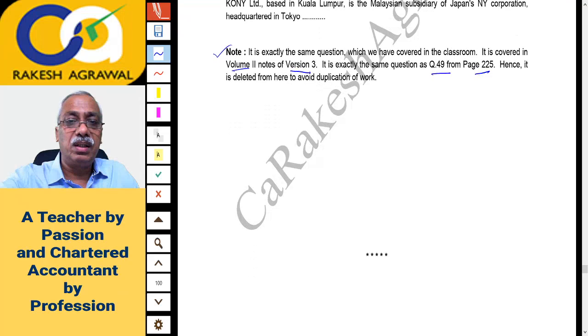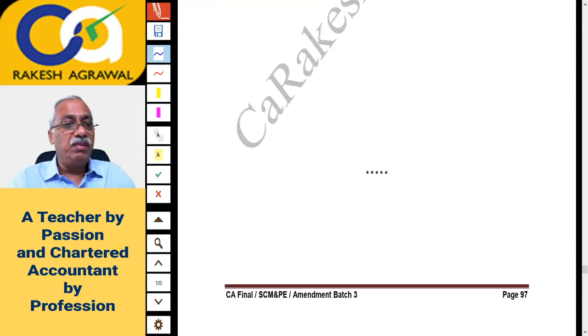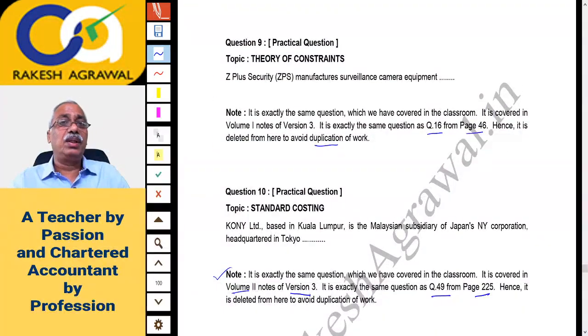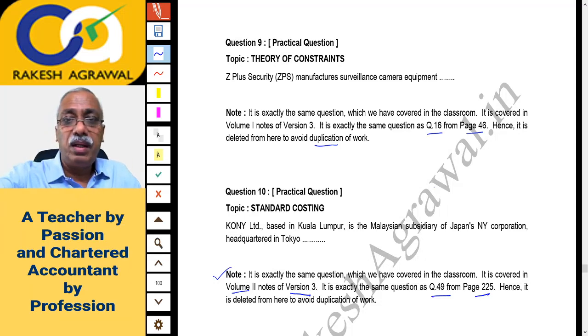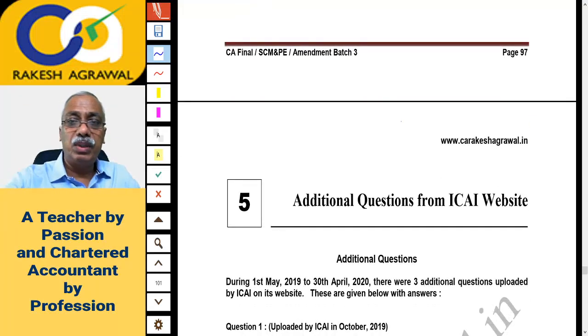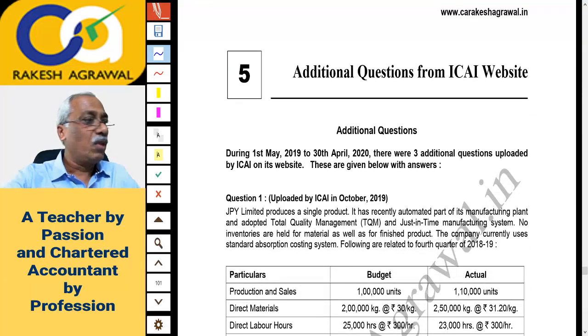Hence again deleted. Okay, so this RTP we could complete today because there was not much of the matter to discuss. Two questions were duplicate questions which we have covered in regular batch, that is question 9, 10. Out of remaining questions, practical part was lower and remaining was the theory part. So friends, here we'll stop for the day. There is something else left to be discussed. Yes, additional questions from ICAI website. Okay, so this will be our next lecture.